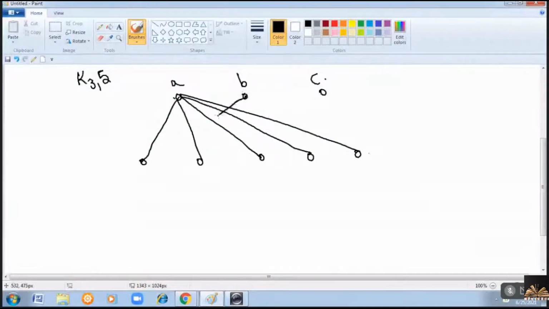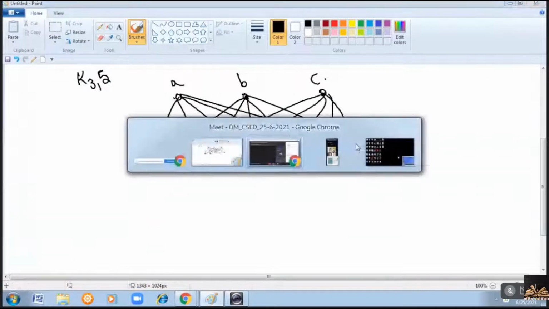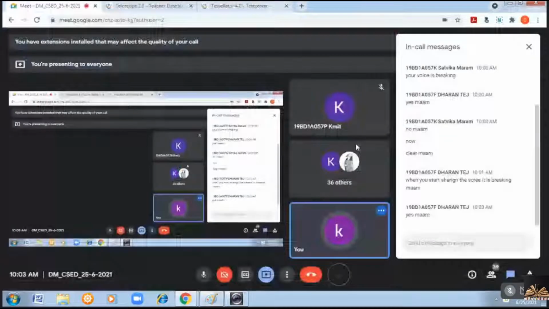It should be adjacent to every other vertex in the second group. Now C should be the same. Now you can say that it is a complete bipartite graph. Clear? Have you understood the difference between bipartite and complete bipartite graph?